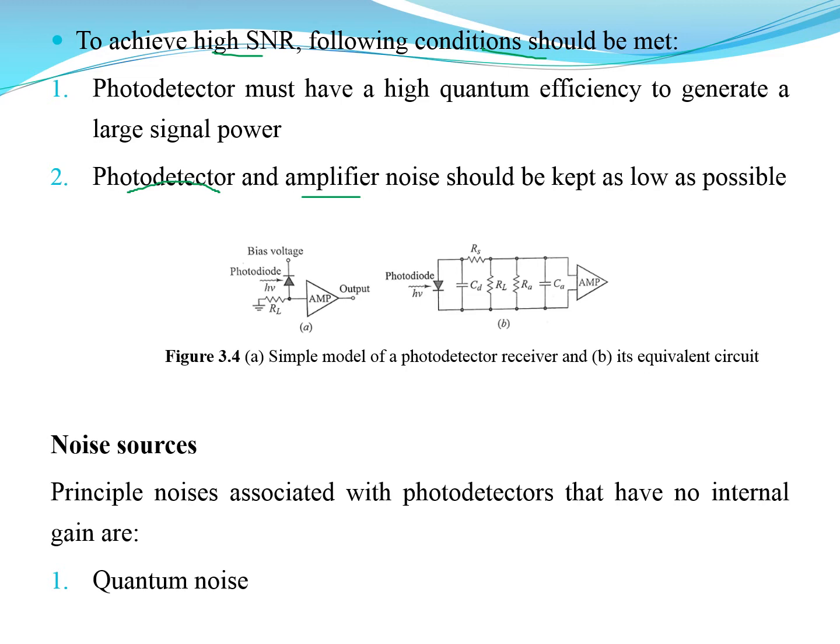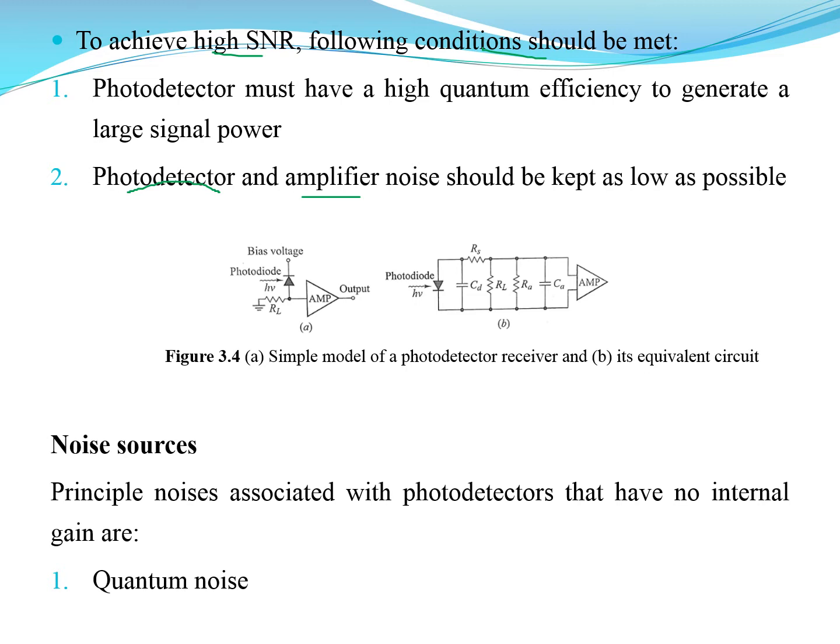Now we see the simple model of a photodetector receiver. Light falls on this photodiode, and the intensity of light is responsible for the output current which is produced. This device converts the optical signal into electric current, and this electric current will have the photodetector noise, which should be kept very low.